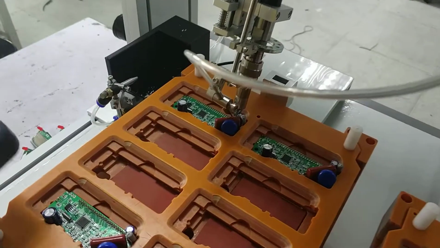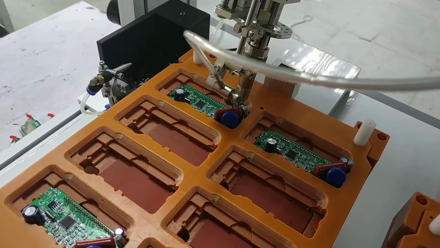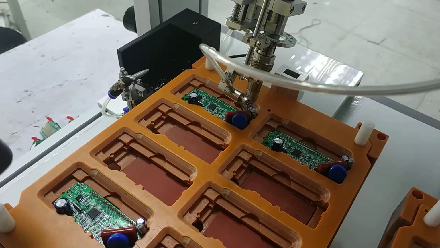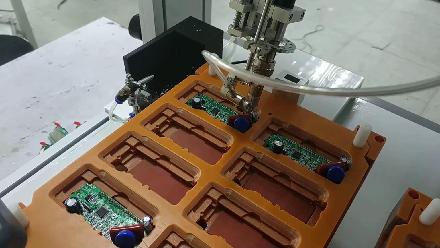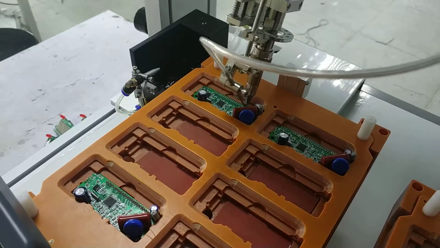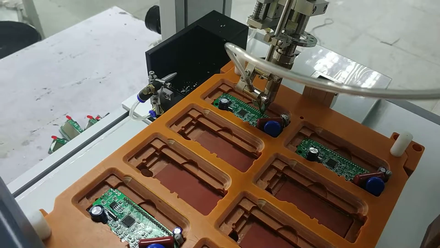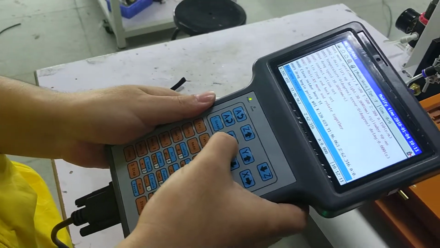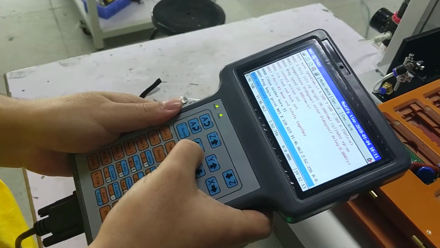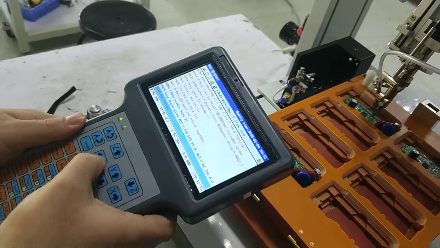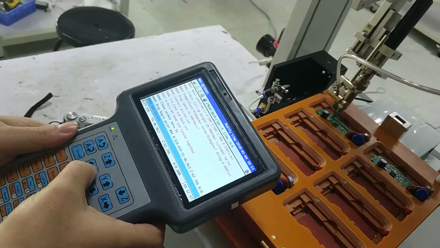soldering hole to last soldering pad. Press XYZ, move. Press X button. Press X button. Move the soldering horn like this.